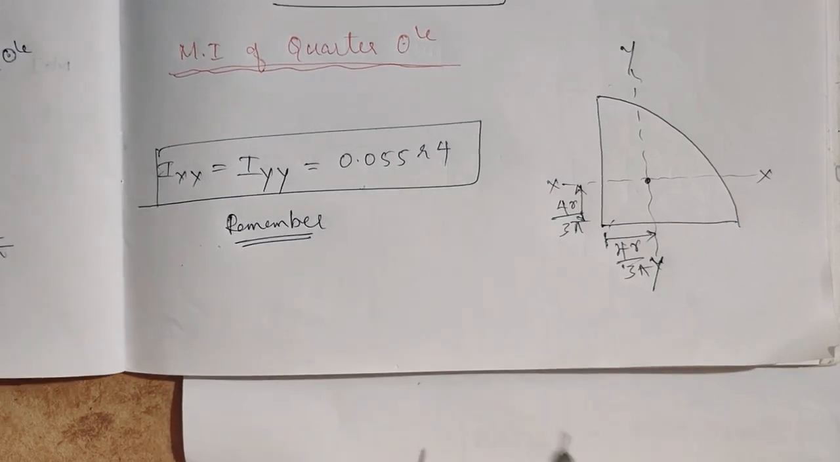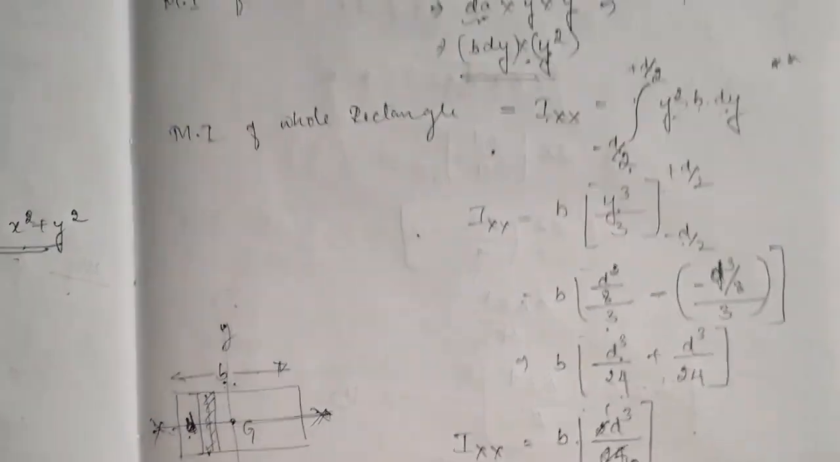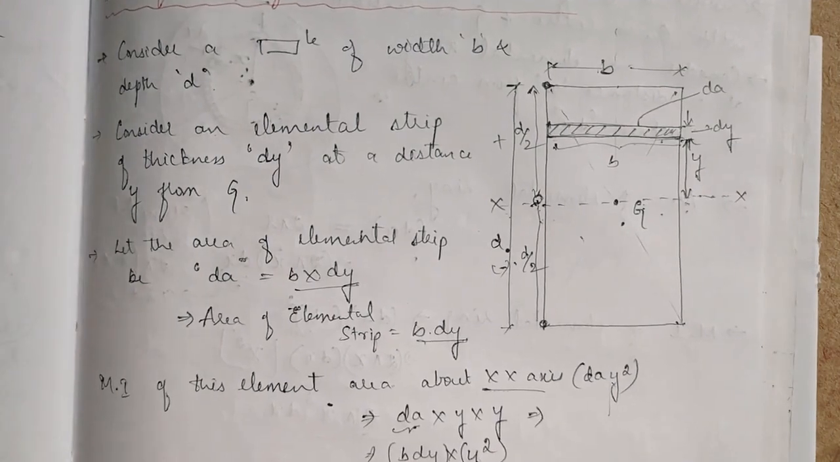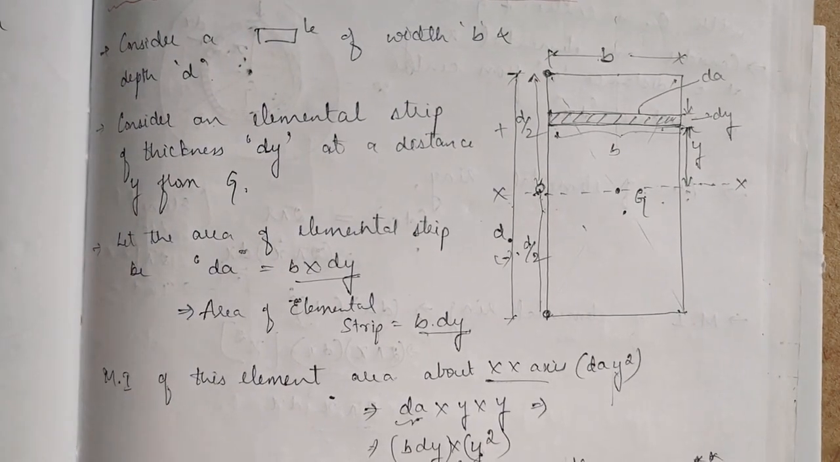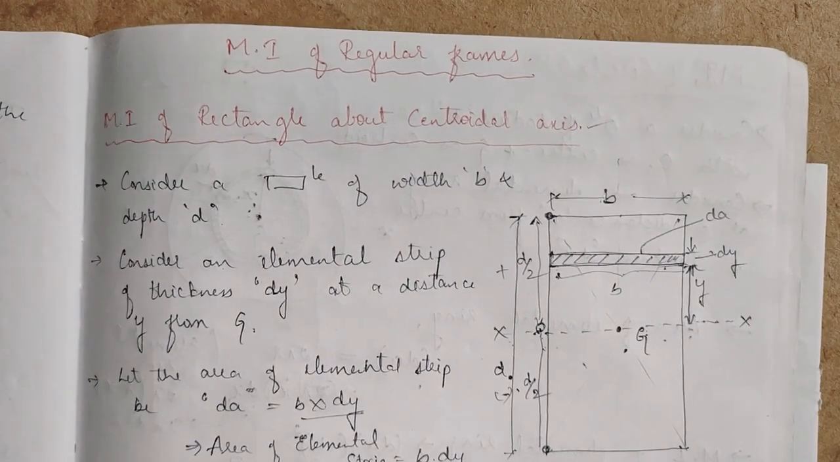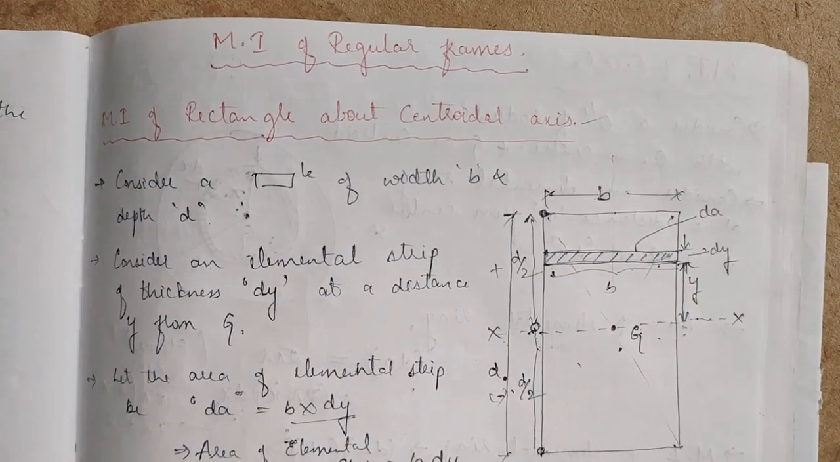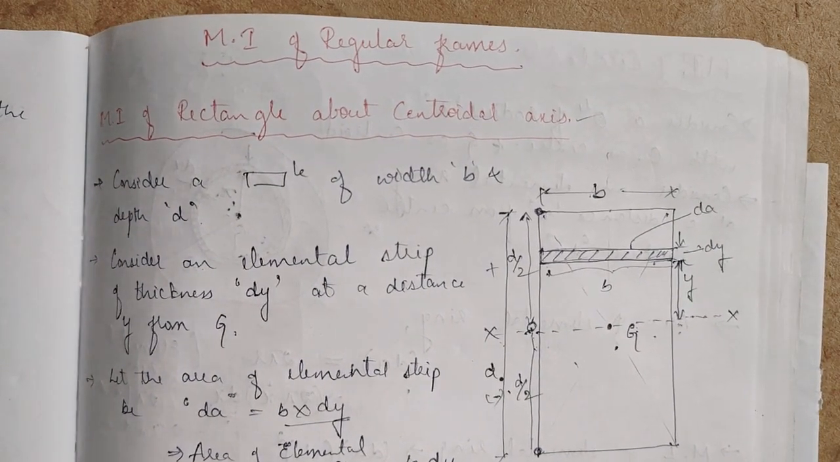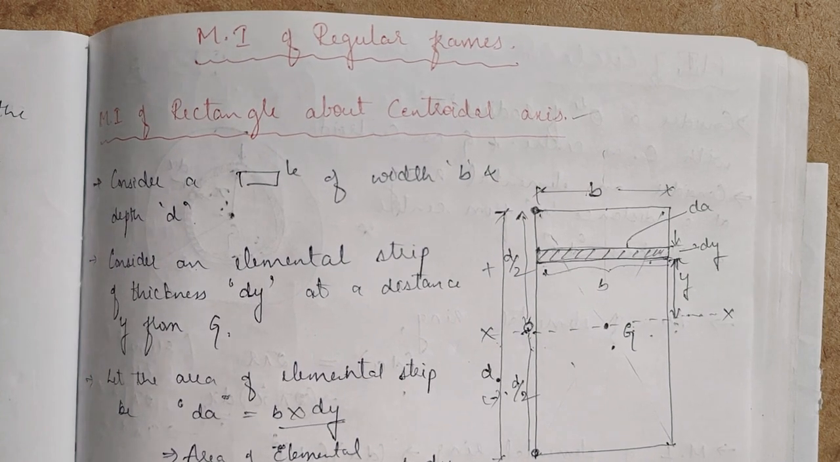So this was about today's lecture. We found out the moment of inertia of the quarter circle, semicircle, triangle, circle and rectangle. So you also practice once at home so that you will be well acquainted with the moment of inertia of regular shapes. So I hope you understand. Thank you.